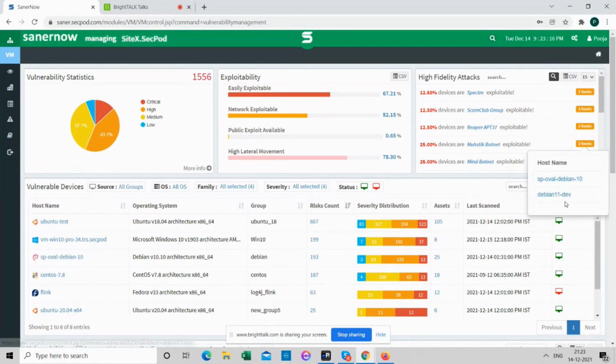So here I can see that there are two devices that are already affected and exploitable. So it is easy for an admin to prioritize patching these devices first over any other device or application present in the environment. So going further, how do we identify it? Virendra already mentioned that we have local and remote scan.